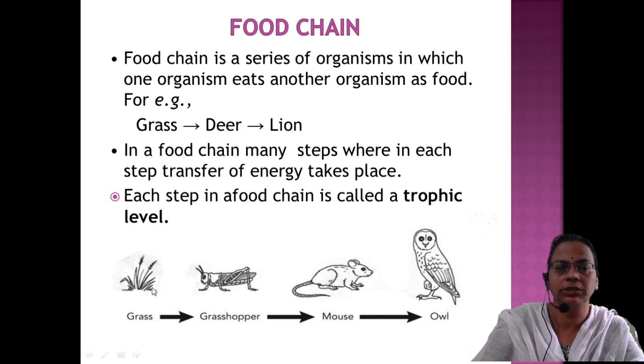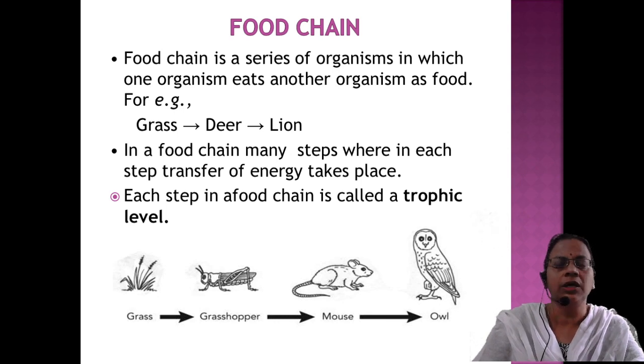So the main process taking place within the food chain is the transfer of energy, from producers to consumers, and finally to decomposers. But in a food chain we are not mentioning the decomposers. Here it is from producers to consumers in different steps, and each step in a food chain is called a trophic level.